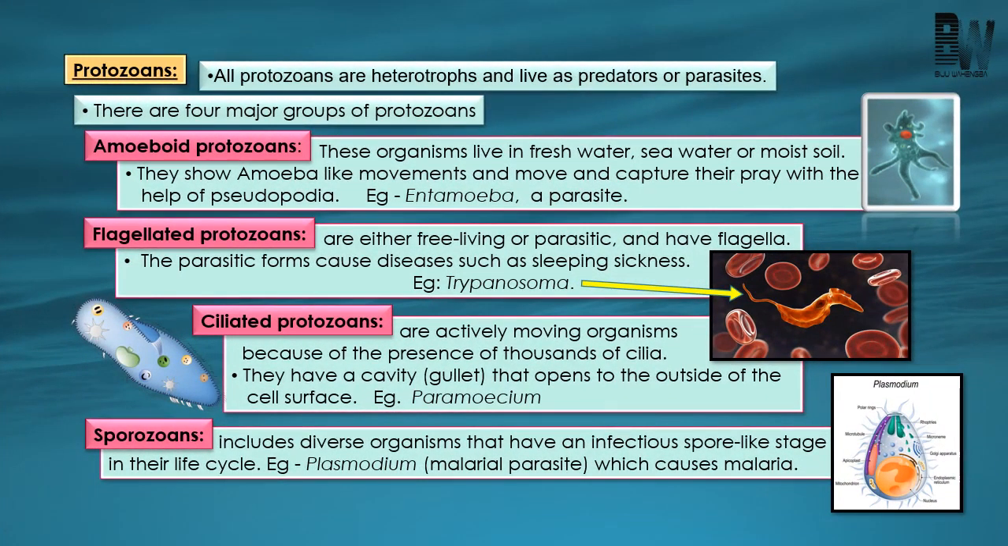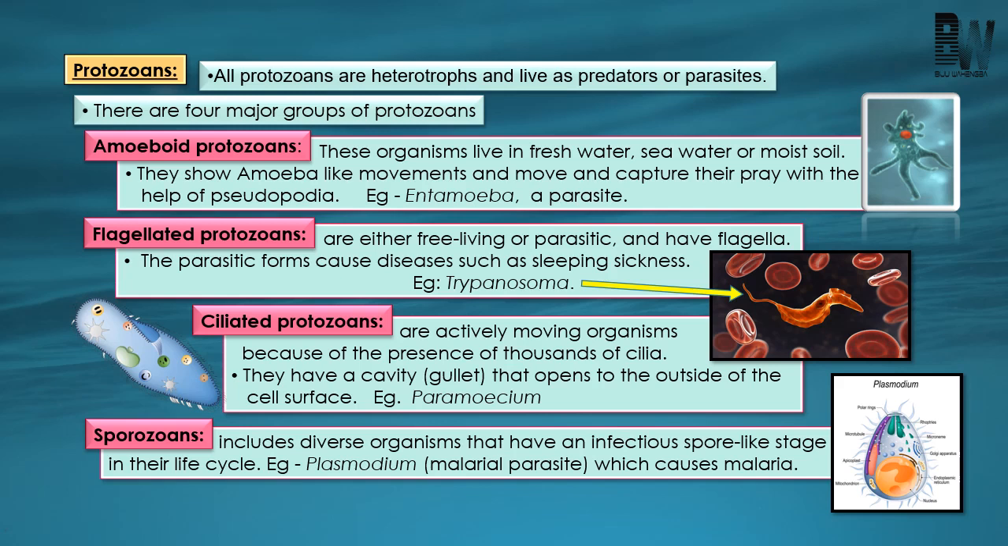Next we come to protozoan. In the earlier system of classification, protozoans were studied under kingdom Animalia because they have a heterotrophic mode of nutrition. But being unicellular, these protozoans are now studied under kingdom Protista. And these protozoans are now categorized into 4 groups: amoeboid protozoan, flagellated protozoan, ciliated protozoan, and sporozoan.